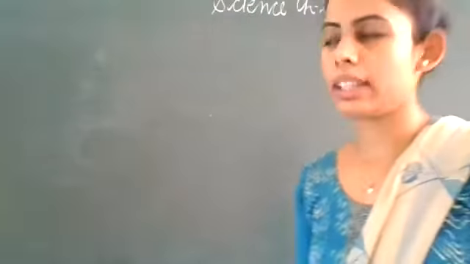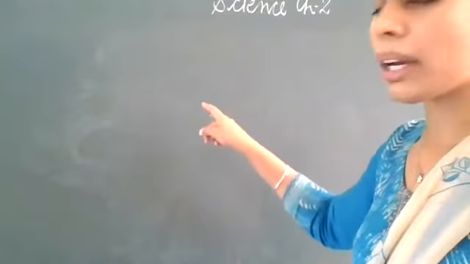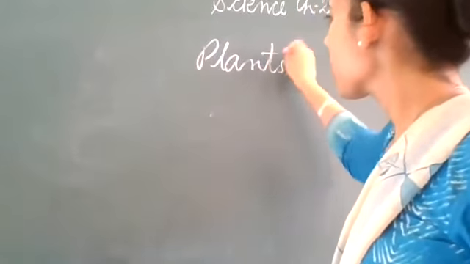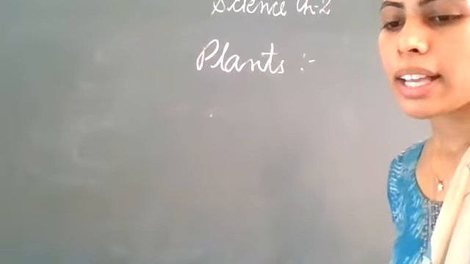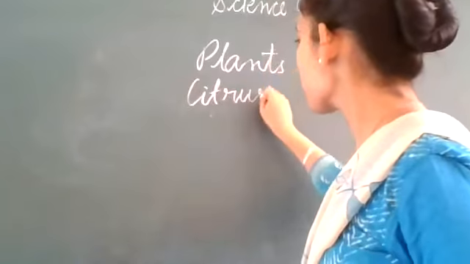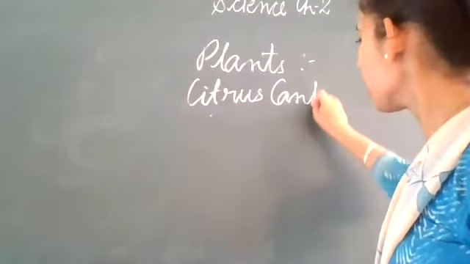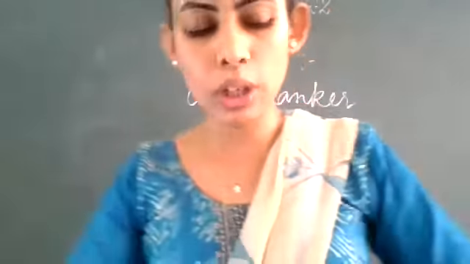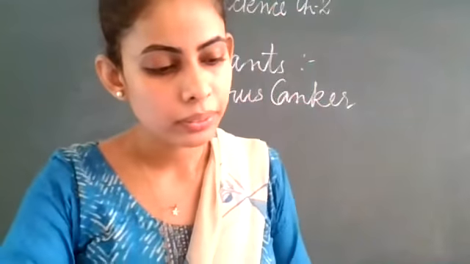So the first disease that is caused in the plants is citrus canker. It is caused by a bacteria and the mode of transmission is air.